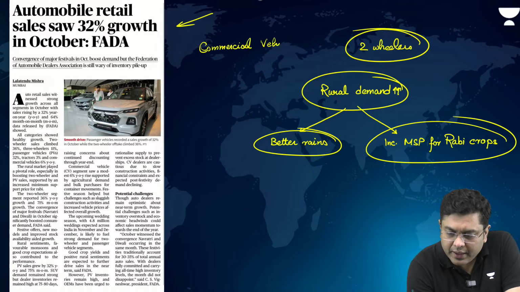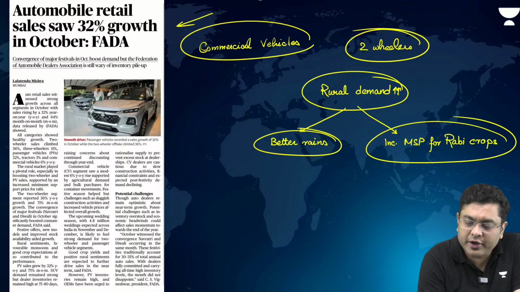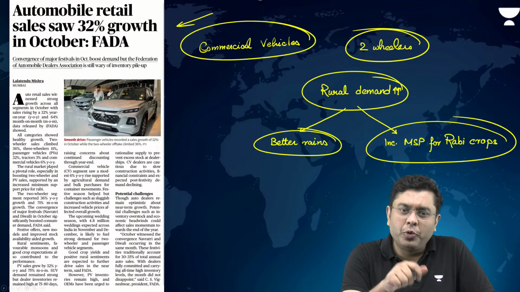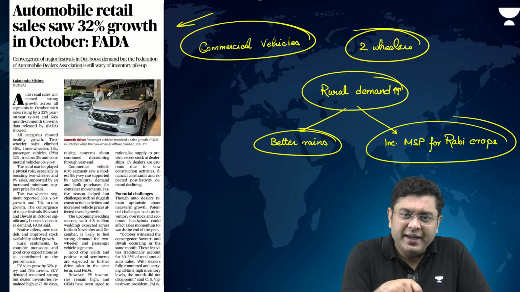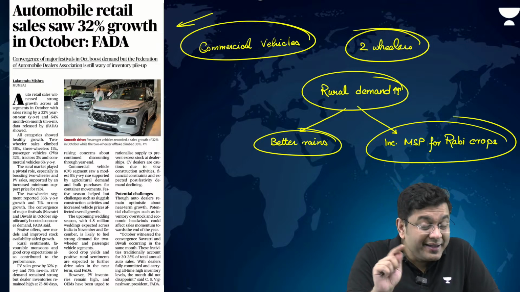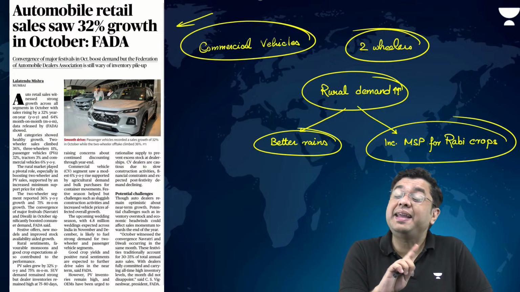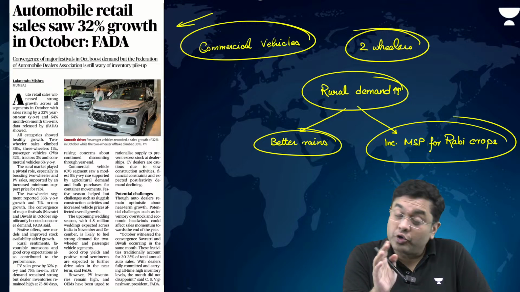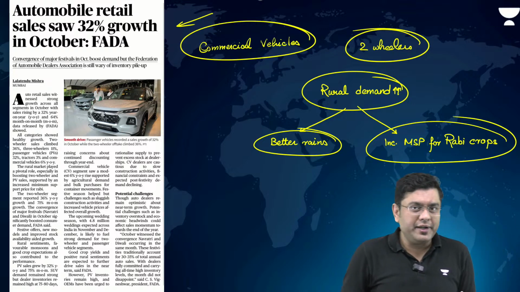Now, these commercial vehicles are used for what? For transporting of materials, isn't it? That transportation of materials means that economic activities are going on. So that is what you can derive out of it.